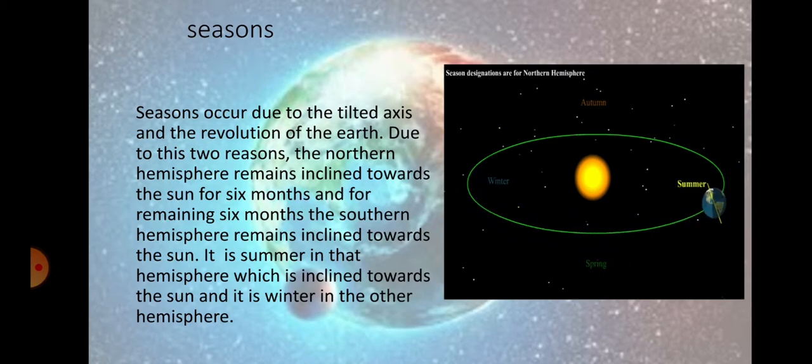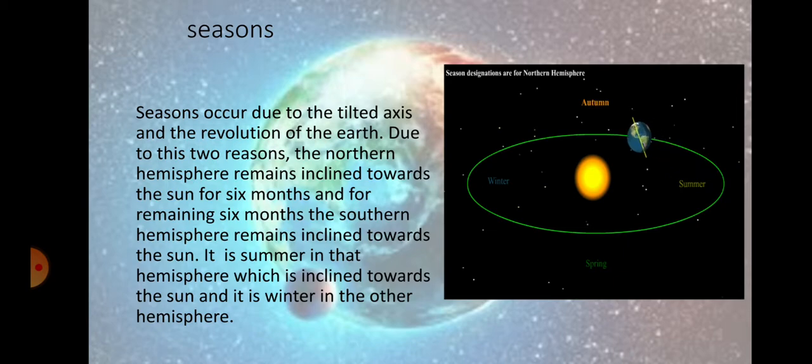While revolving, you can see on your screen, the area which is exactly opposite to the sun will have summer and the opposite side will have winter. In the same way, the North Pole at the time of summer will get sun rays, but the South Pole at the same time will not get sun rays because of the tilting of the earth.